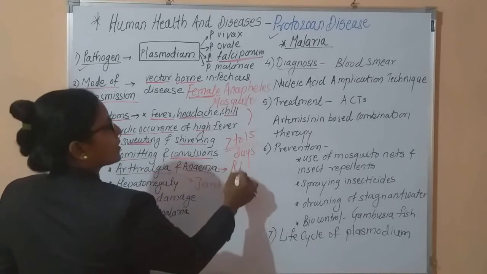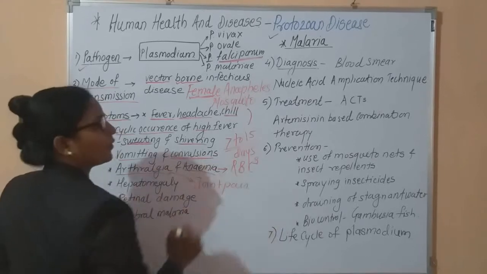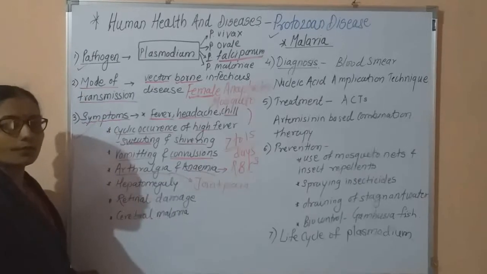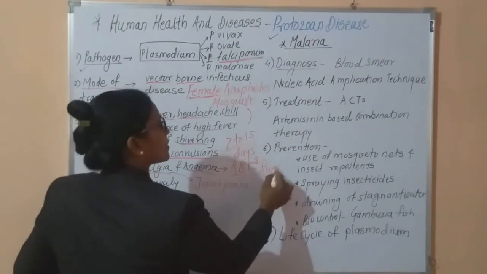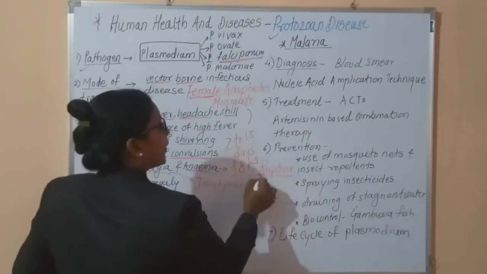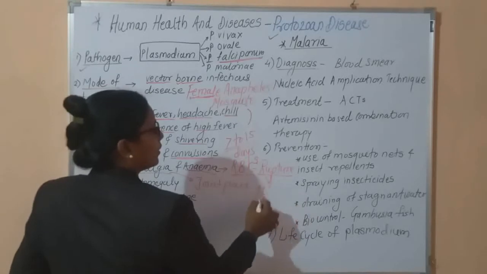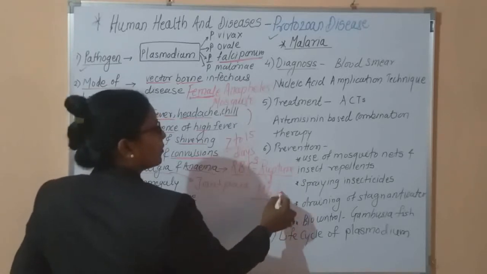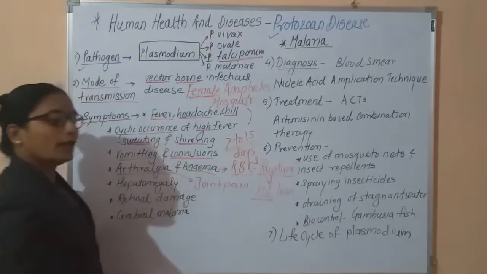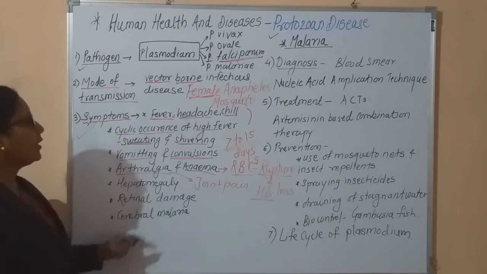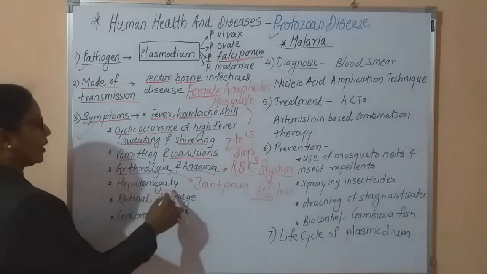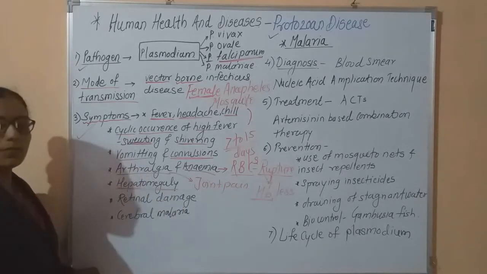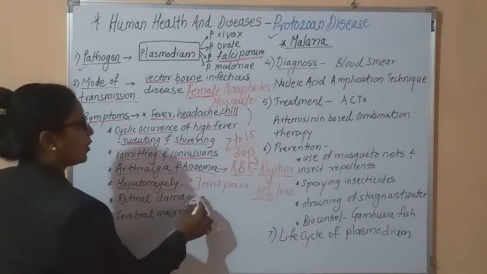Our RBCs, that is red blood cells, due to the infection get ruptured and break down, and due to this rupturing our hemoglobin becomes less. This low hemoglobin condition is clinically called anemia. Then hepatomegaly. It is also one of the symptoms. Hepatomegaly means there is